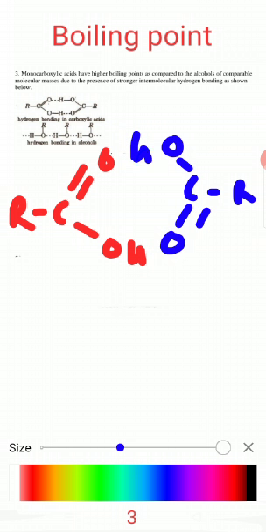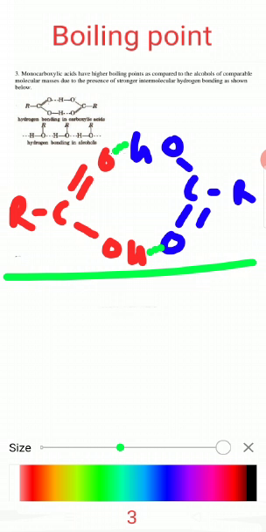See the intermolecular hydrogen bonding here and here. This is the intermolecular hydrogen bonding in carboxylic acid, and this is a strong intermolecular hydrogen bonding.